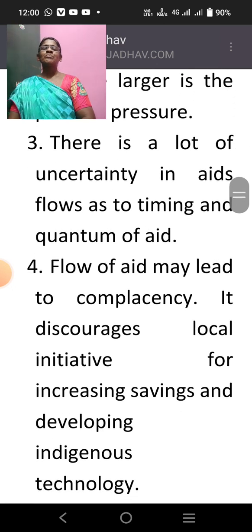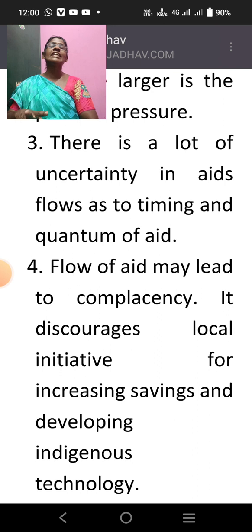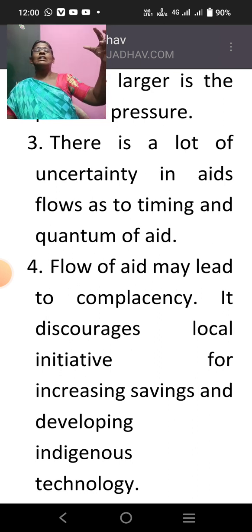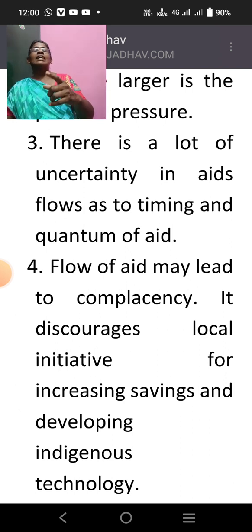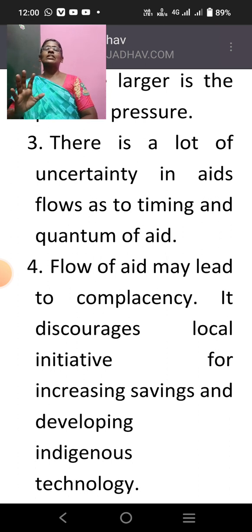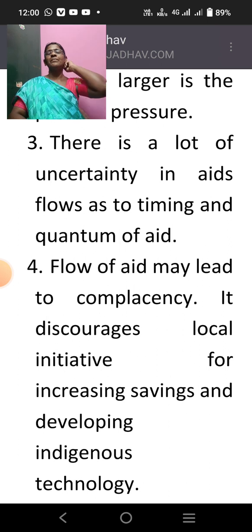The third one is there is a lot of uncertainty in aid's flow. Aid's flow means money, help flowing inside the country. There is a lot of uncertainty as to timing and quantum of aid. Take for example, let us take the United States of America as an example. The President of the United States has promised 200 crores. Let us just, for an example, say 200 crores of aid to India. Okay, so we are ready for 200 crores.